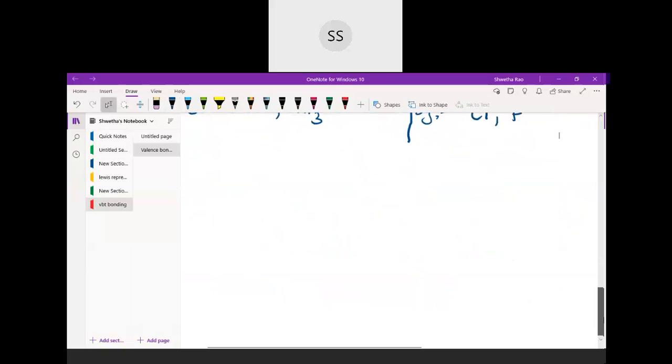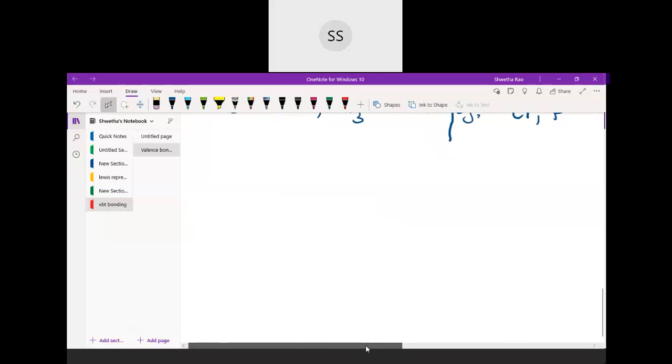So remember all the assumptions which I told you just now. Based on the assumptions, we are going to start explaining the bonding in the molecules. Let me start by taking the first complex. You can write along with me, as I'm doing here.